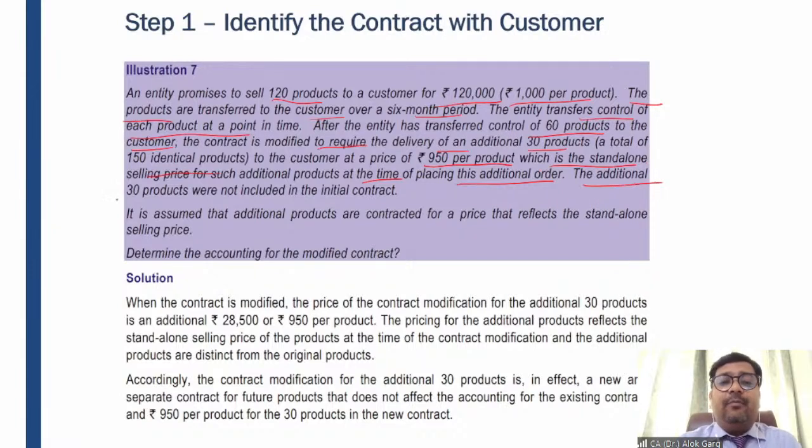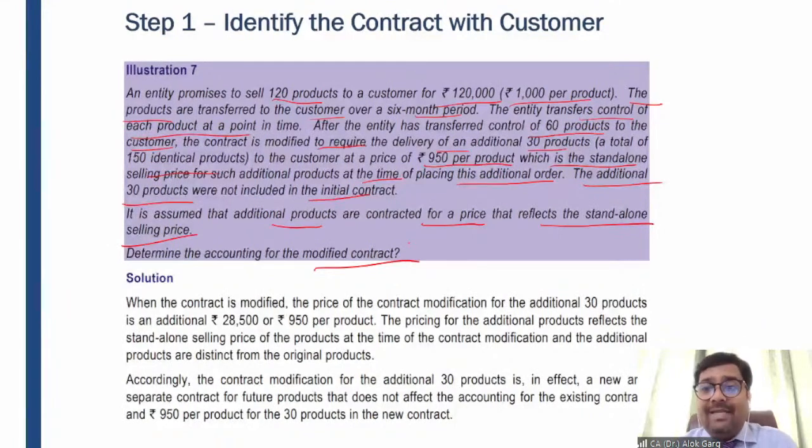The additional 30 products were not included in the initial contract. This is a separate contract. This is a new modification. This is a new change. So it is assumed that the additional products are contracted for a price that reflects the standalone selling price. So these additional 30 units are of course at a market value, at a standalone selling price. Determine the accounting for the modified contract. So do I say that this entire 150 products is one contract, or should I say that for these 120 products there is one contract, and for another 30 products there is another contract?